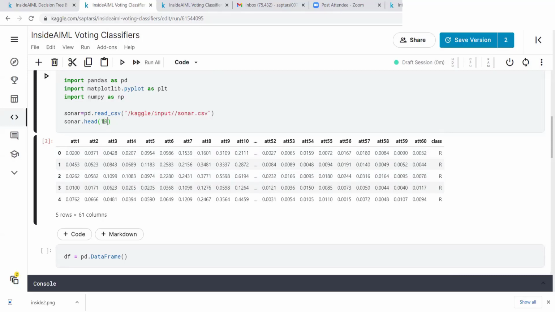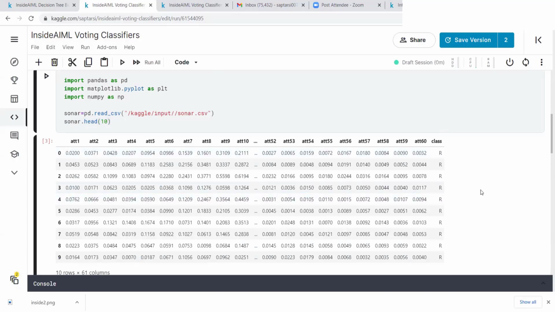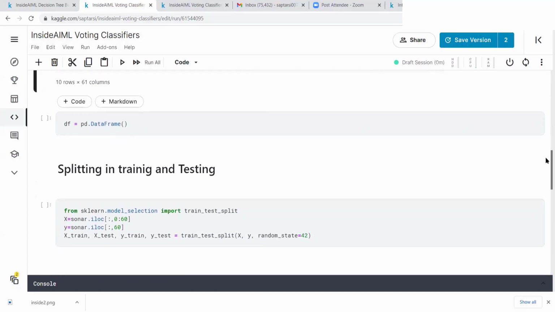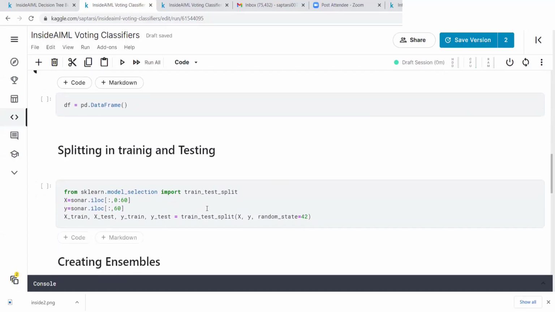But I believe that it is in a sequential order. The classes are, so you will see still R's. Yeah, you still see R's, but that's how it is. Okay. So next, what I'm going to do is split this into training and testing.